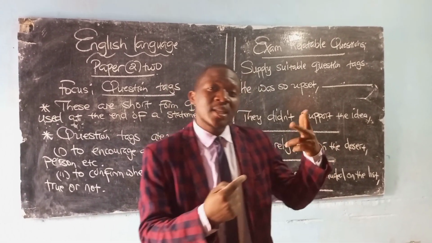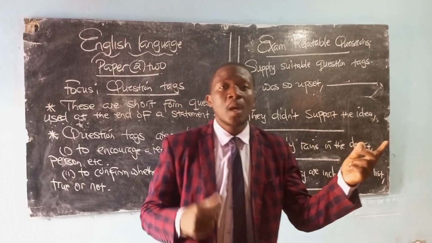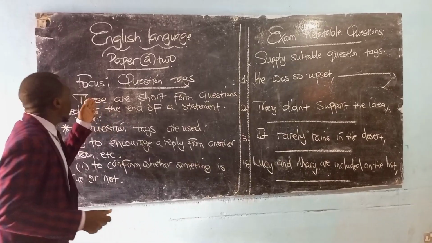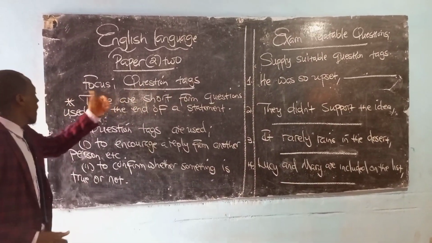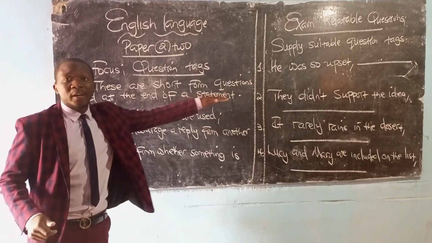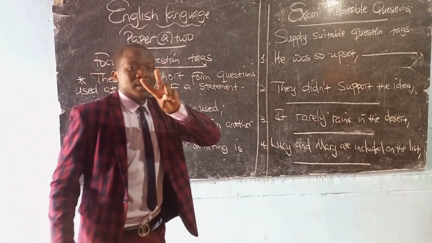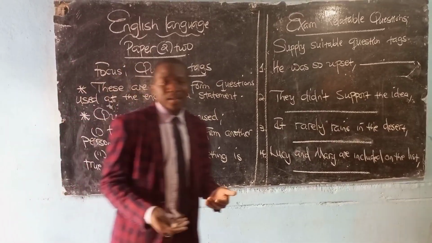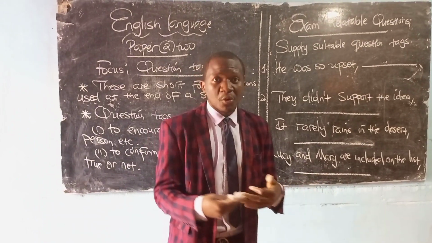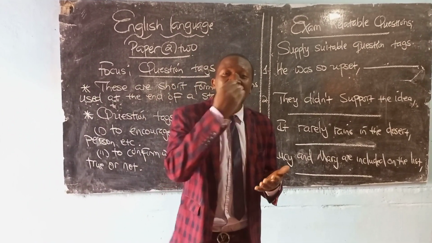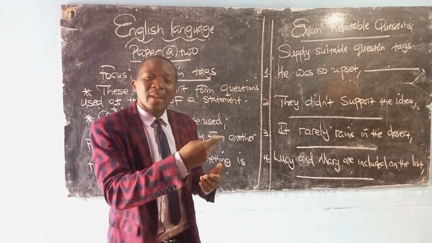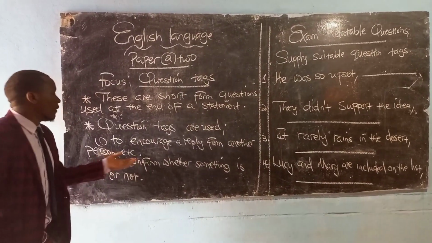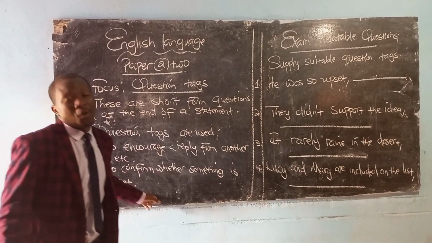When I say isn't it, I expect someone to say yes or no in response to what I'm trying to consult about. So these are short form questions, usually used at the end of a statement. The first purpose is that they encourage a reply, in the sense that there are certain statements that cannot just be answered because they are not in the form of questions. It is then that the question tag plays an important role, to confirm whether something is true or not.